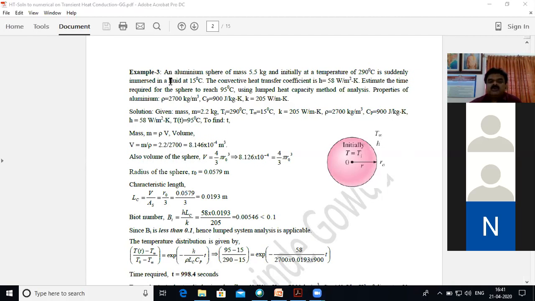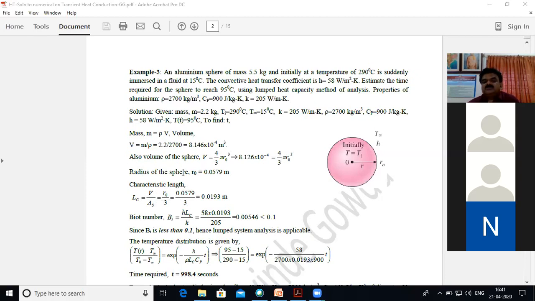And once you know the volume, since the volume of a sphere is 4 by 3 pi r cube, from that you can find the radius of the sphere. Once you know the radius, you can calculate the characteristic length, that is, Lc equal to volume by surface area. After simplification, you will get R0 by 3.